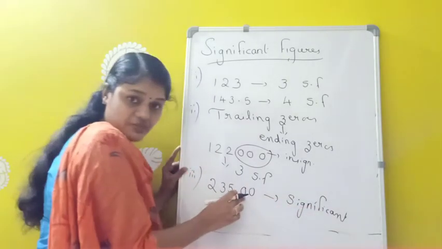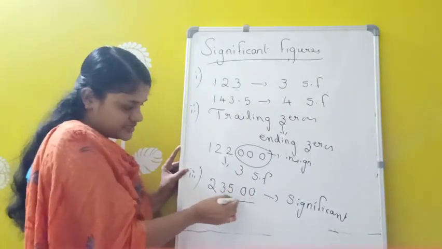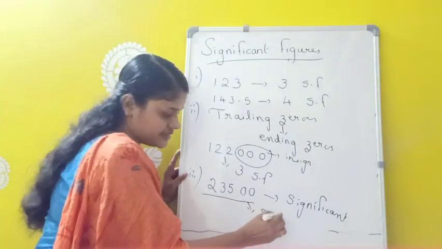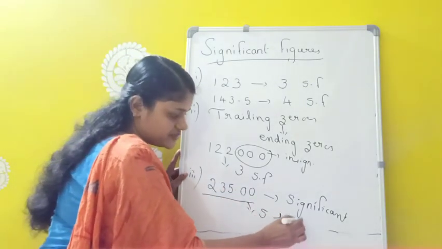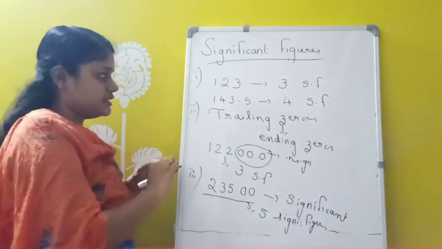That means this number should be greater than 1 and the zeros are coming after the decimal. So here how many significant figures now? 1, 2, 3, 4, 5. So 5 significant figures are here. Now next one.